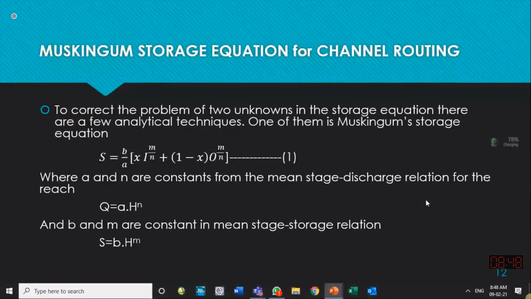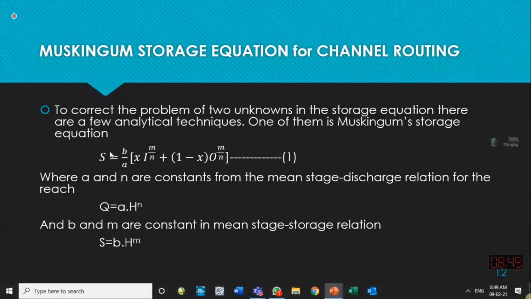For this wedge storage, people have tried to find the prism storage and the wedge storage by relating it to the inflows and outflows. There was a hydrologist whose name was Muskingum, and he proposed a second equation to correct the problem of two unknowns in the storage equation. There are a few analytical techniques. One of them is given by Muskingum.